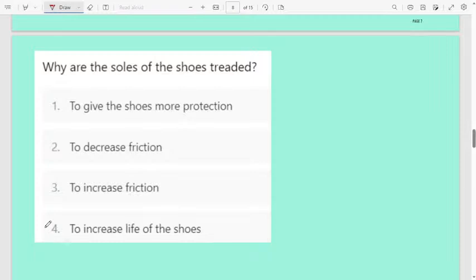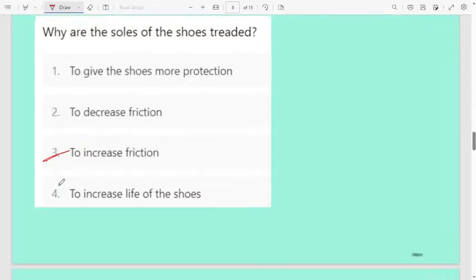Okay, why? To increase the friction. Always remember, to increase the friction we will use that one.